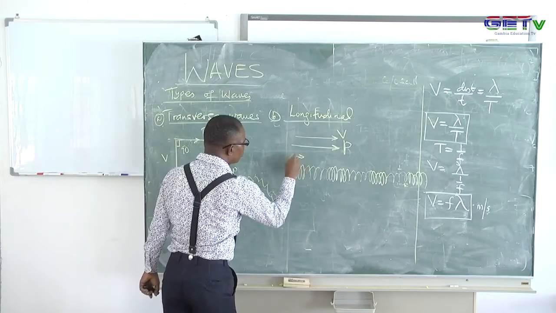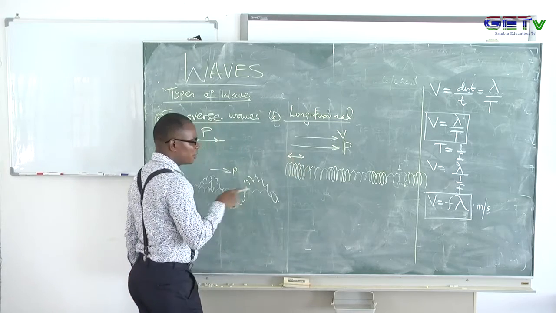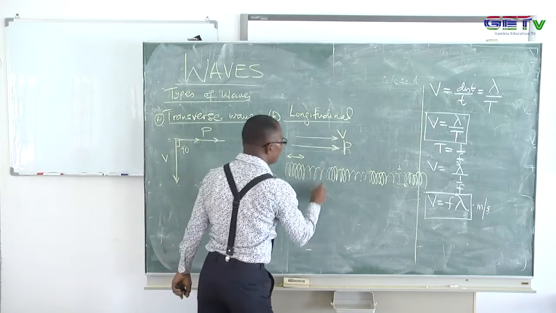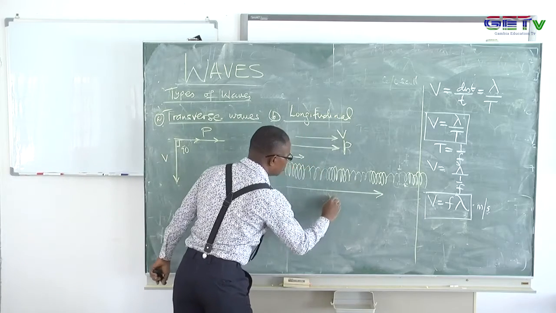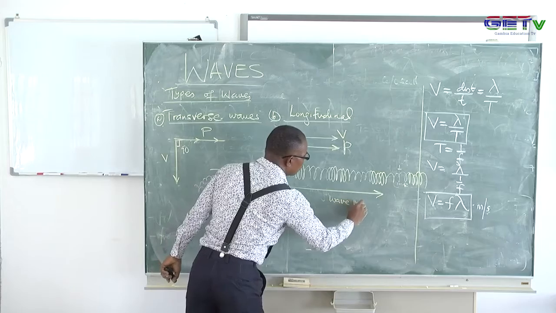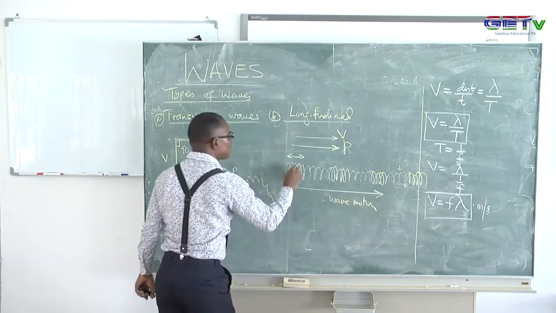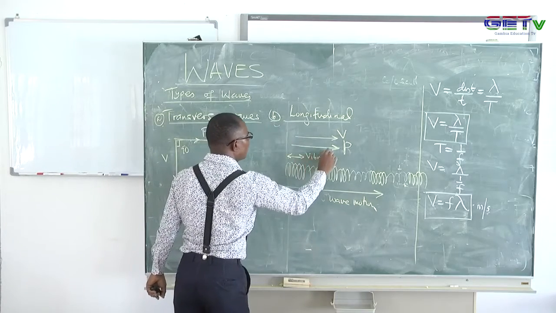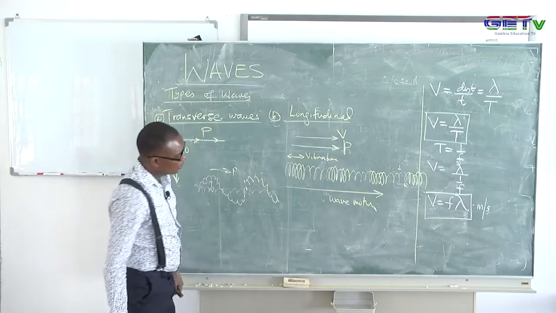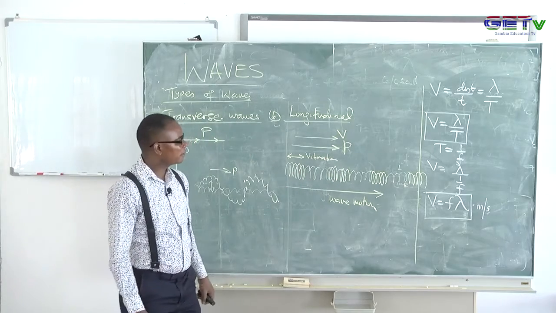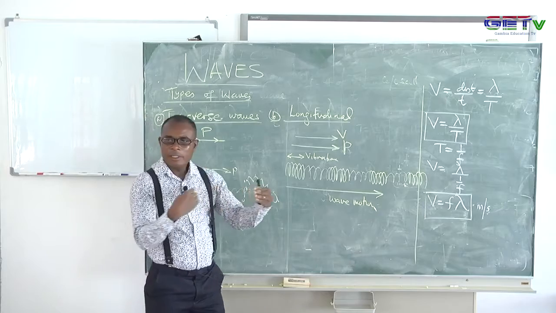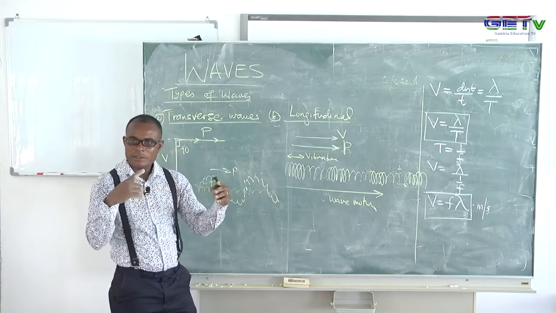These molecules will be vibrating in this direction. They'll be vibrating that way, and the wave motion is in that direction. This is the wave motion, and this is the vibration, mode of vibration. So the molecules of that matter will be vibrating in the same direction as the propagation.